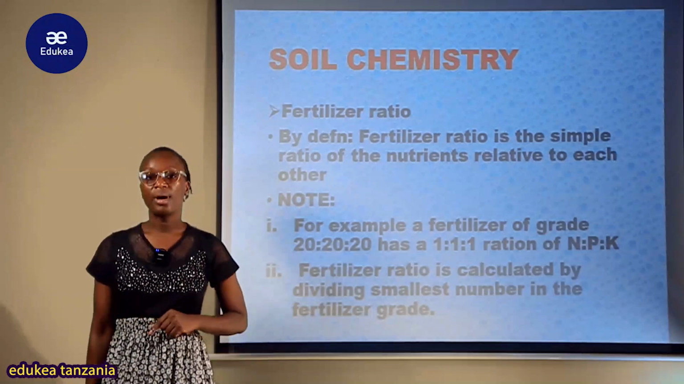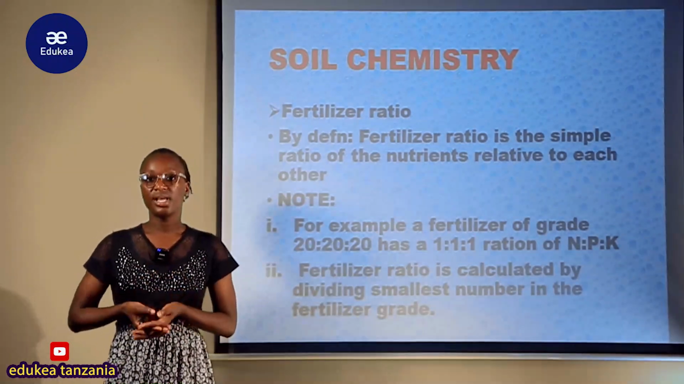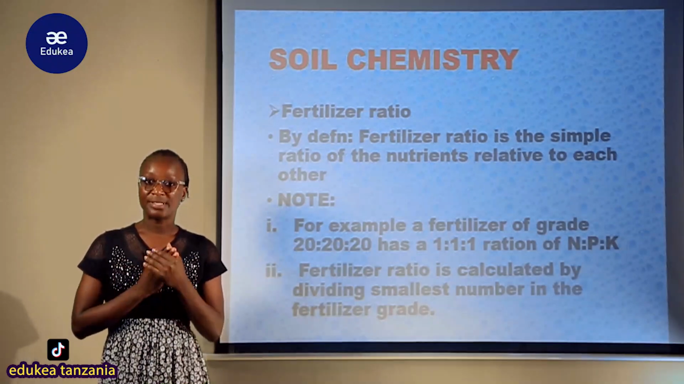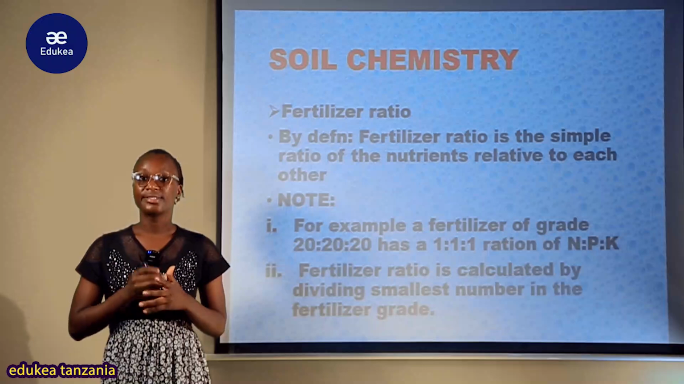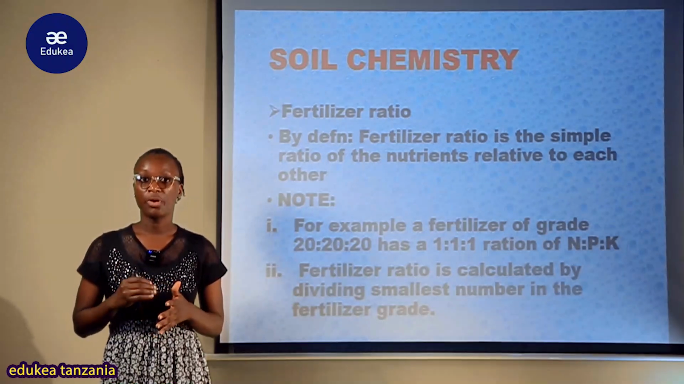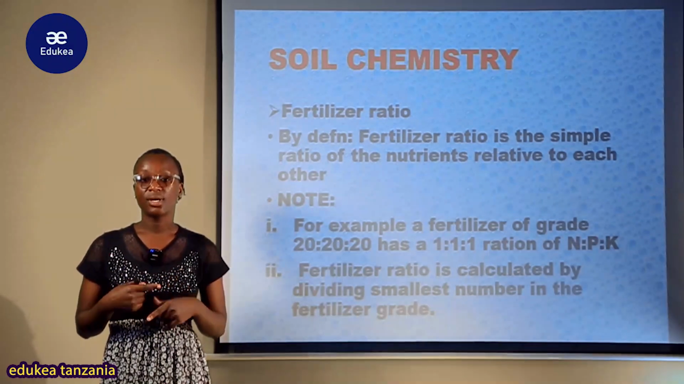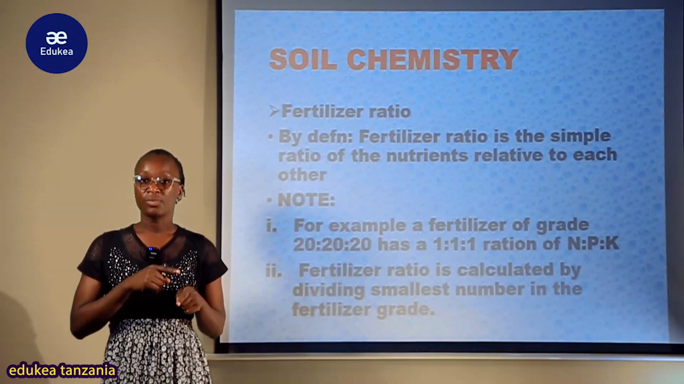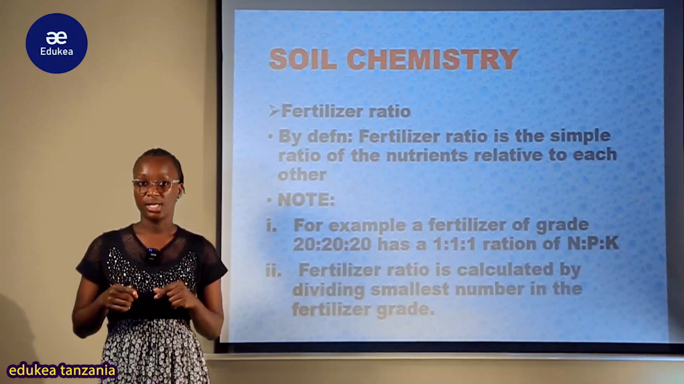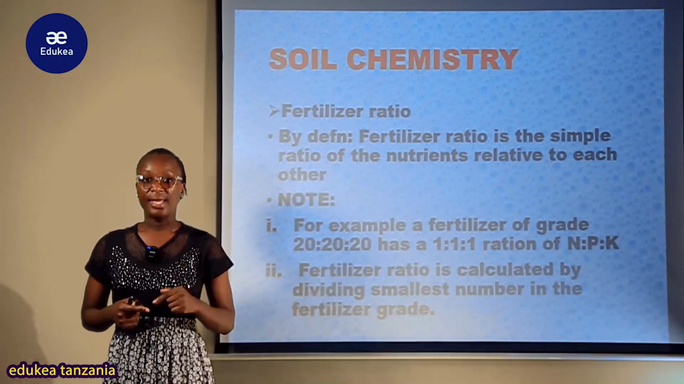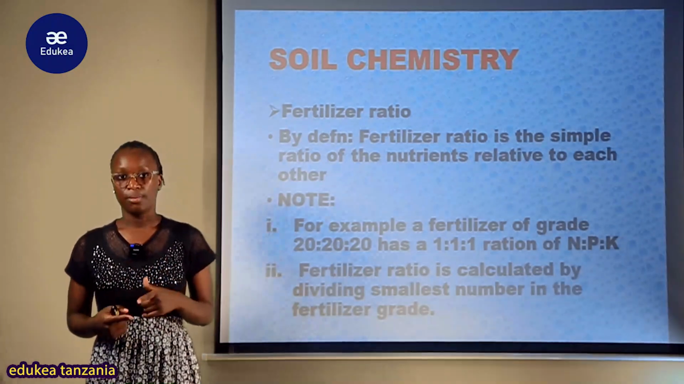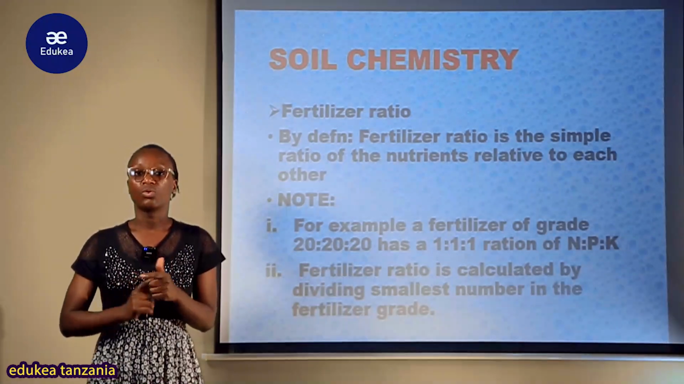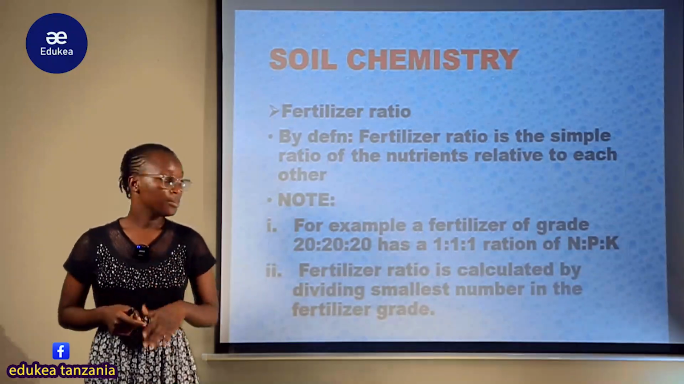Hii inamaanisha kitu gani? Kwamba yes, we have our percentage amount of our fertilizer grade of fertilizer analysis. Now, tunatakiwa hizi percentage amount tuziwakilishe katika simple ratios, simple number ratios. So, ili kuzibadilisha hizo katika simple number ratios, means that tunaweka zile percentage katika uwiano ambao ni kama ni X ratio Y ratio Z and so forth. Sasa, jinsi ya kuindicate hizi ratio, tunachukua smallest percentage, tunagawanya kwa kote. Mfano mzuri hapa tuna